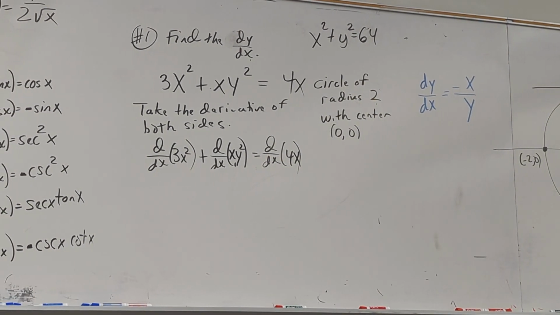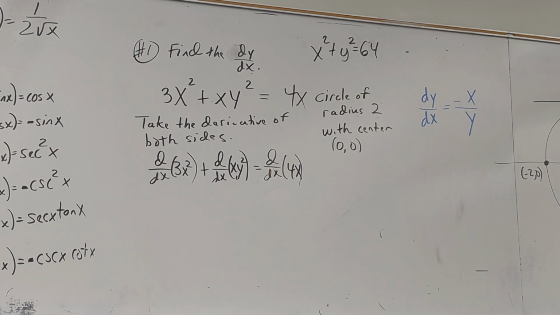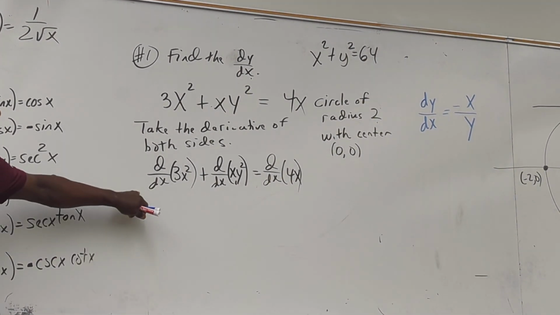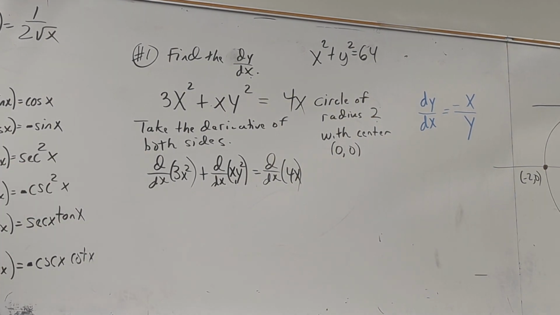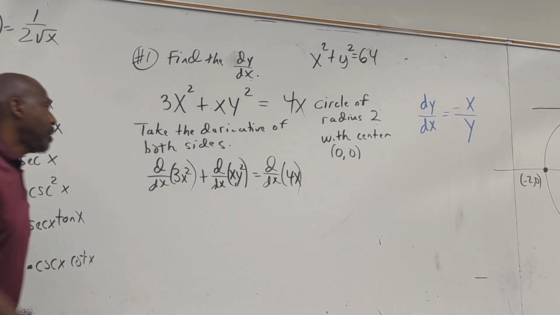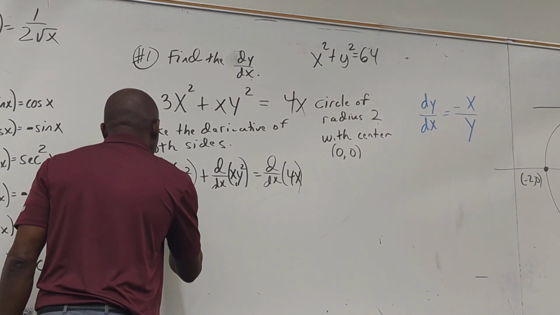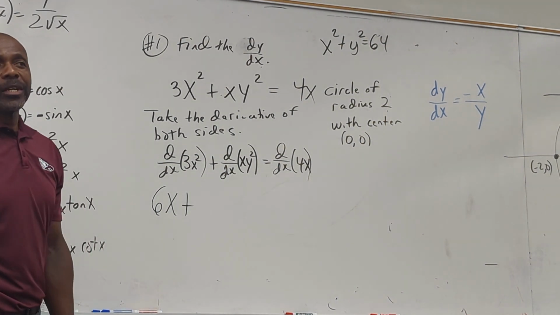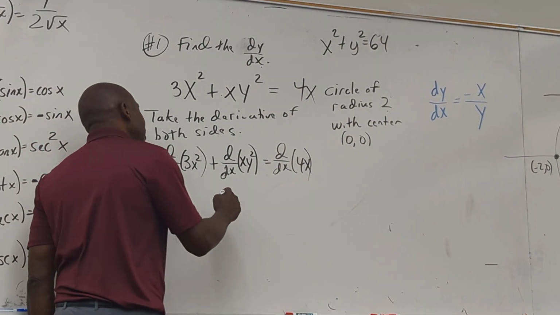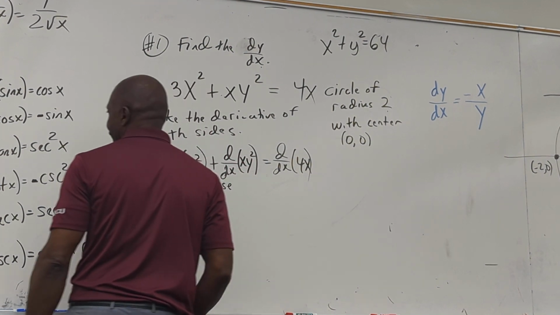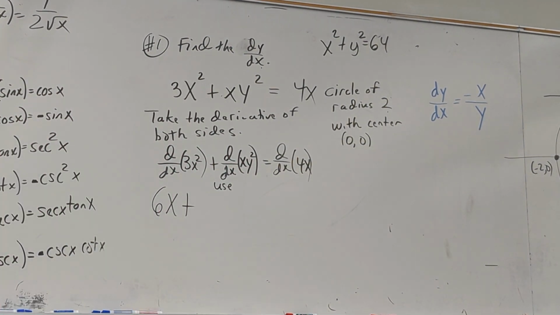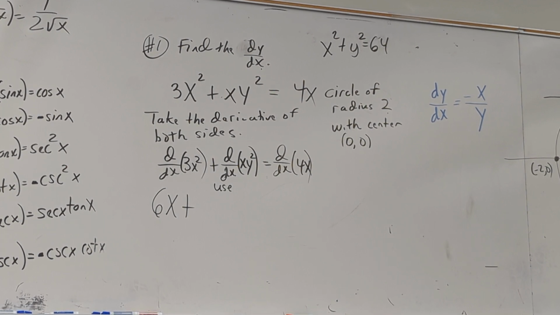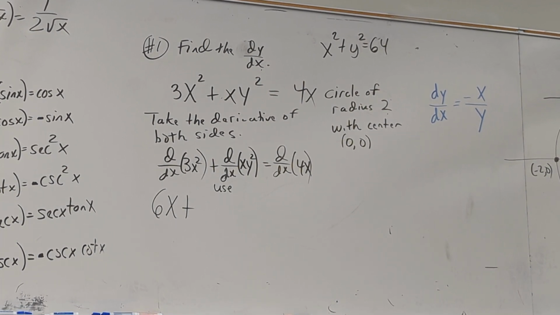I'm just taking the derivative of each little part. Now, class, the derivative of 3x squared is 6x. Now when I get the derivative of x times y squared, my class realizes I'm going to have to use the derivative of a product. We good, class? Because what am I doing here?